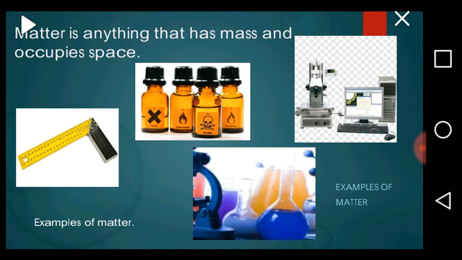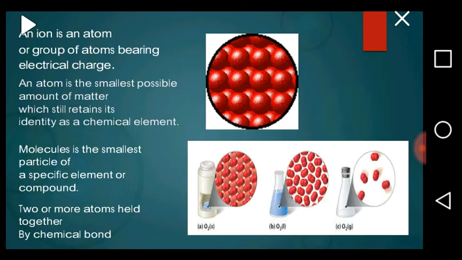Again, matter is defined as anything that has mass or weight and occupies space. And this matter is composed of tiny particles, which can either be atoms, molecules, or ions. Atoms, molecules, or ions are the tiny particles that make up matter.